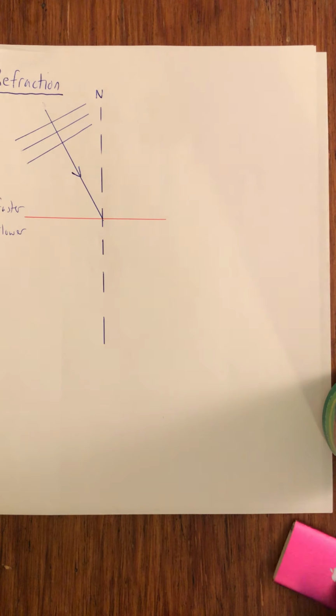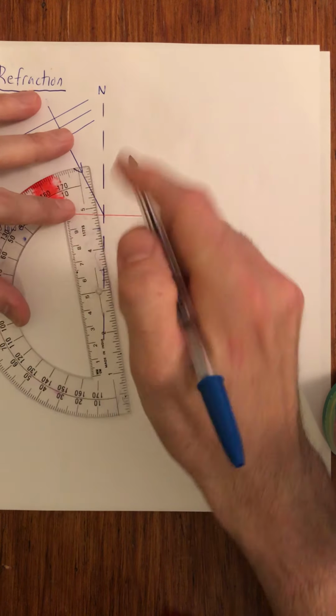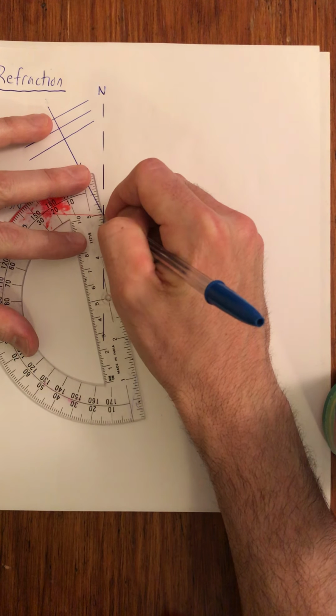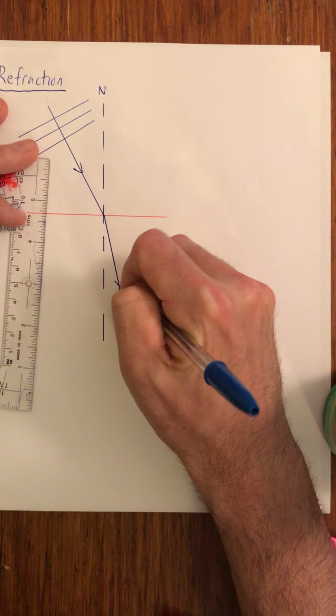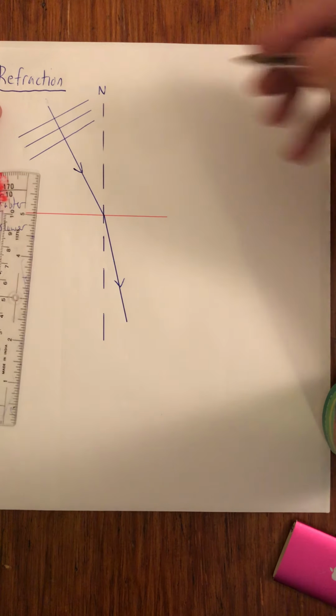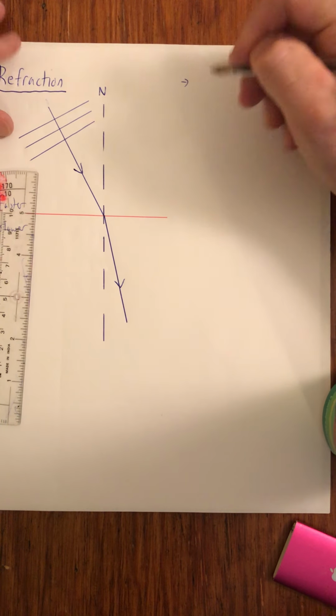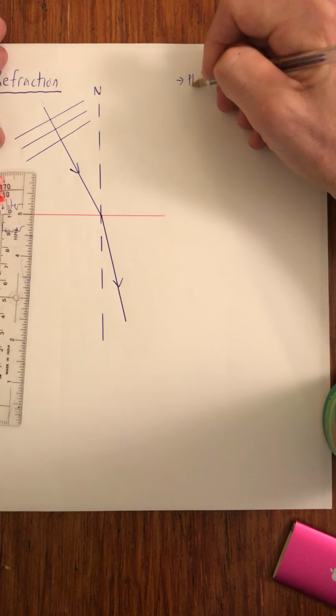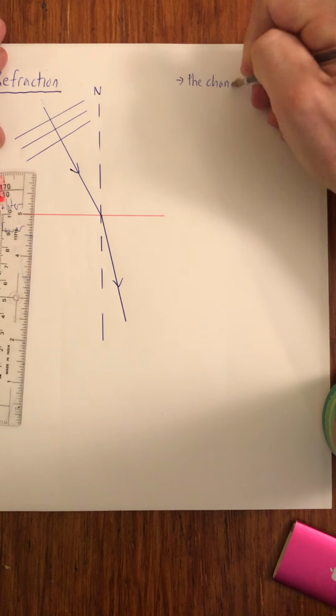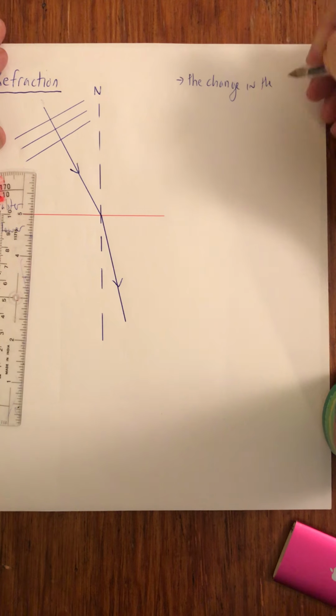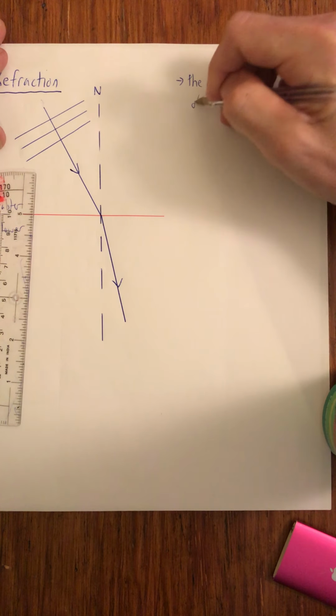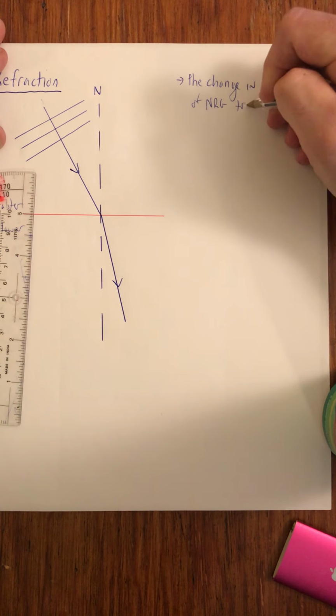Okay, so let's draw what that ray looks like, and we're going to call that ray a refracted ray, because that's what refraction is all about. Refraction is the change in the direction of energy transmission.